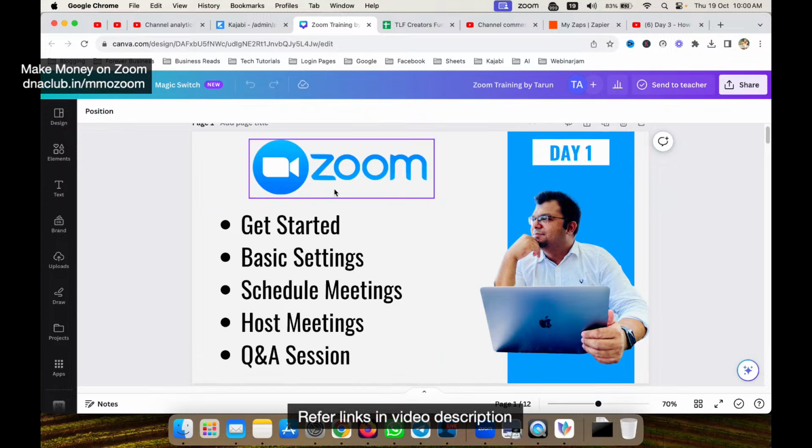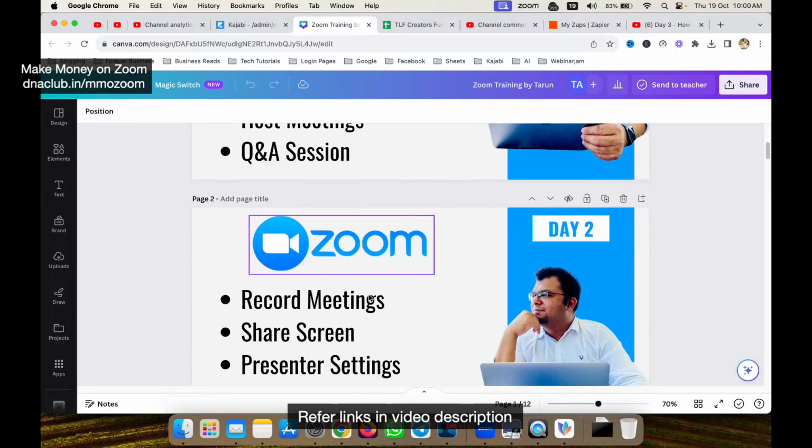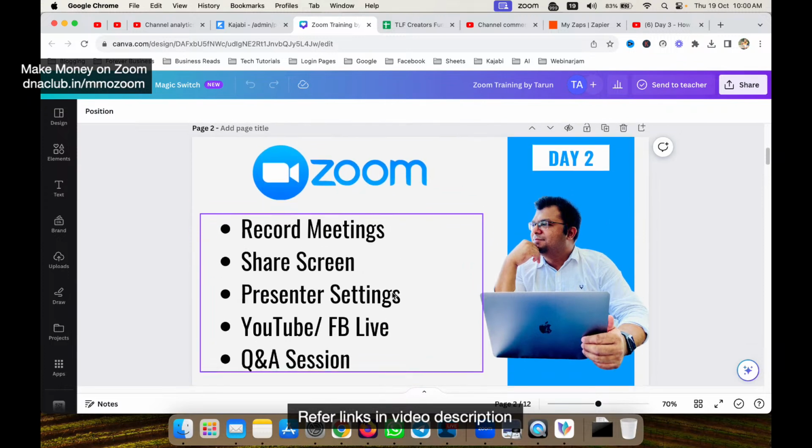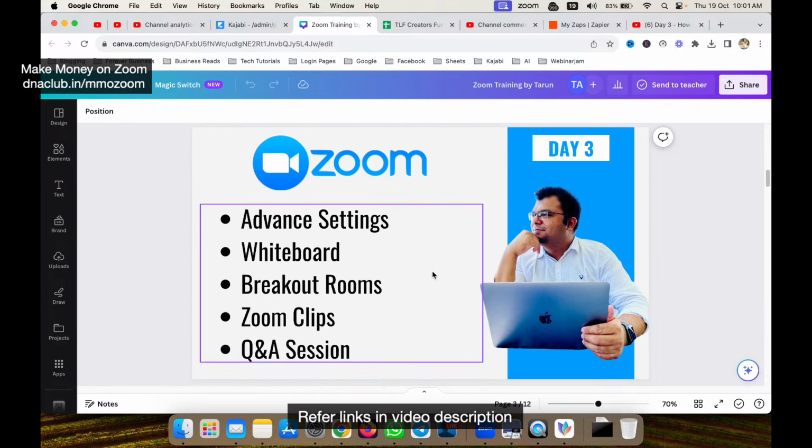So, till now, we have covered these topics in day 1. Day 2, yesterday, we covered these topics. Very important. And today, we are going to cover a little more advanced things like advanced settings, whiteboard, what is Zoom whiteboard, what is Zoom breakout rooms, and Zoom clips. These are some features which Zoom has recently rolled out, and these are so important, and I think this can be a game changer, and it can also increase your productivity in your business.